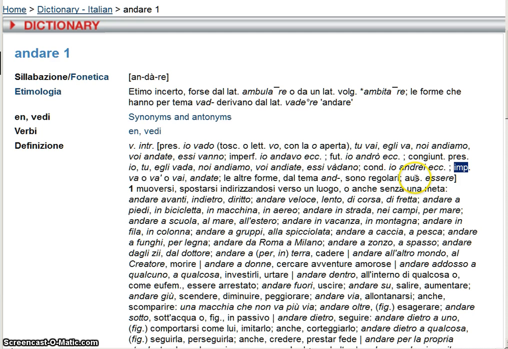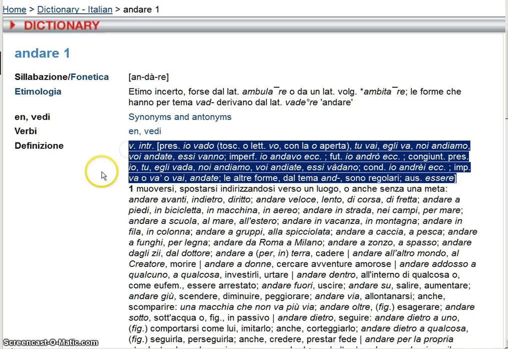And then we find this piece of information: ausiliare, essere. Auxiliary is essere. We know that intransitive verbs require essere for the formation of the passato prossimo. No information about the past participle, nowhere. Therefore, this will have a regular past participle.